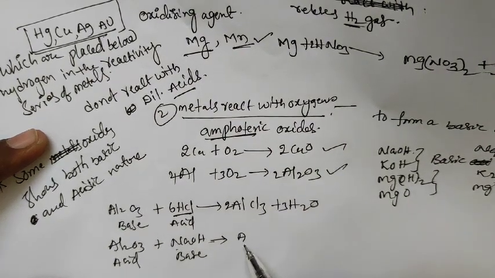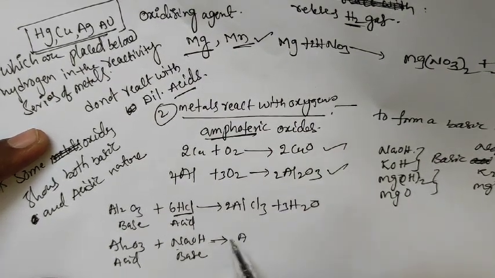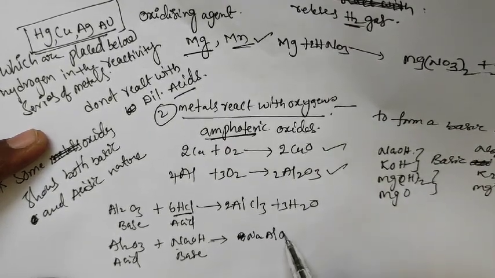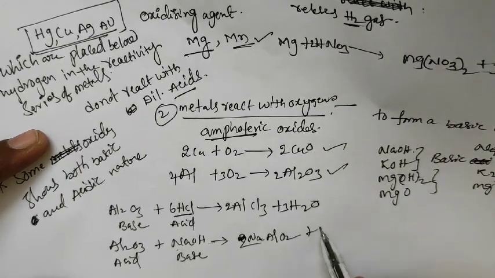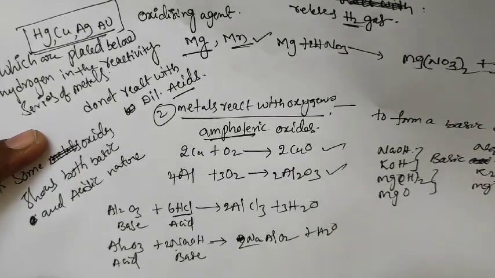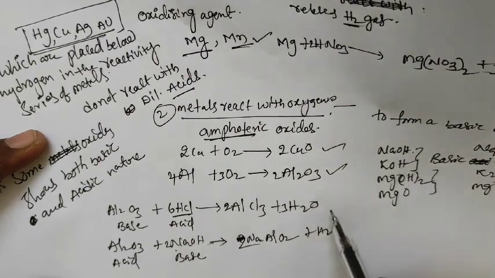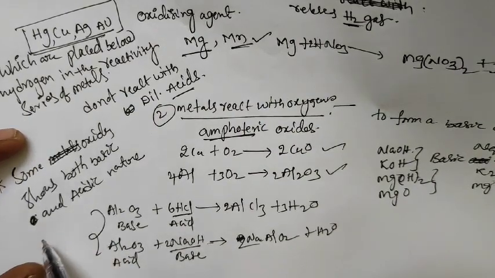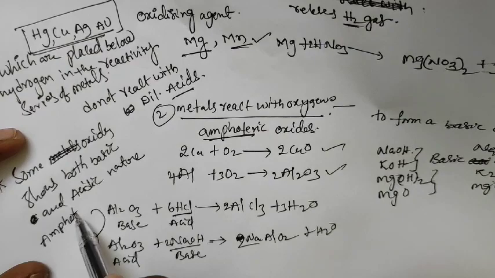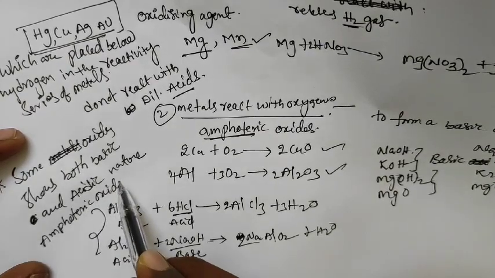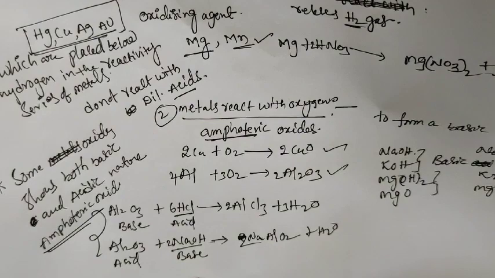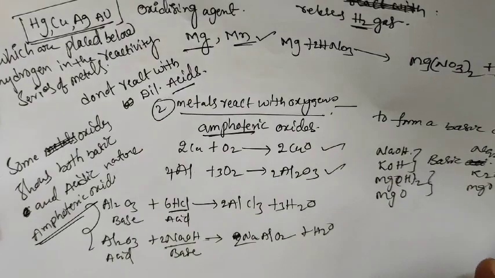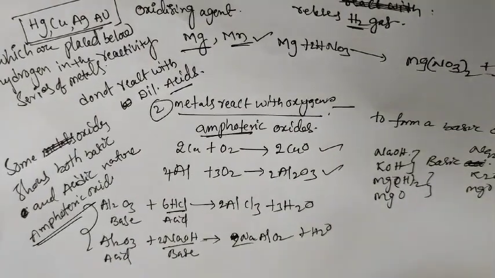The compound formed is sodium aluminate, NaAlO2. Al2O3 plus 2NaOH gives 2NaAlO2 plus H2O. This is the balanced equation. According to this, Al2O3 acts as an amphoteric oxide. Oxides that act as acid as well as base are called amphoteric oxides.